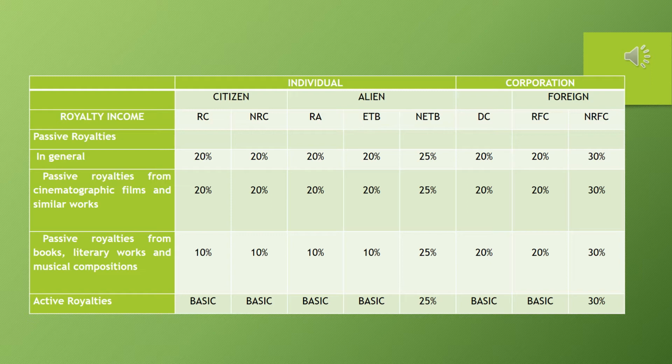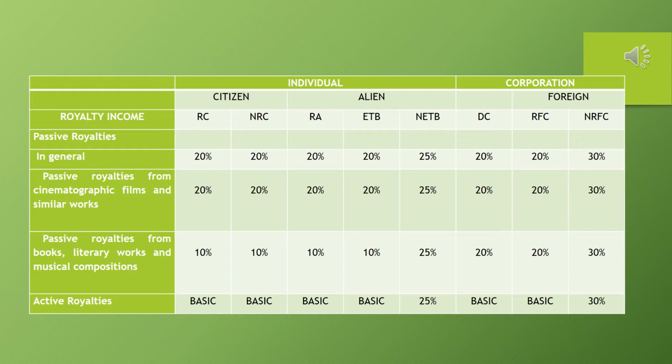However, if the royalty is more on books, literary works, and musical composition, the royalty income is subject to 10% final tax. However, for a non-resident alien not engaged in trade, it is still 25%, and for a non-resident foreign corporation, it is still 30%.